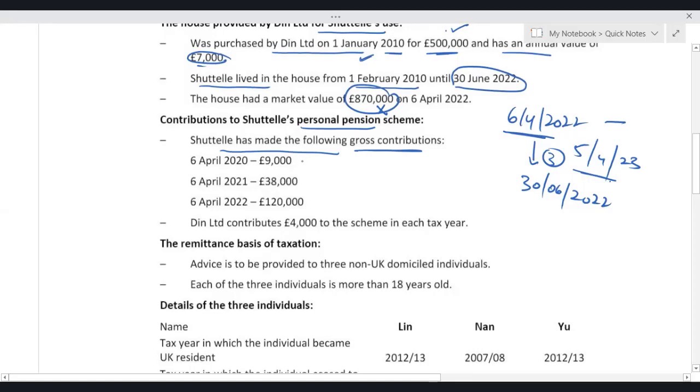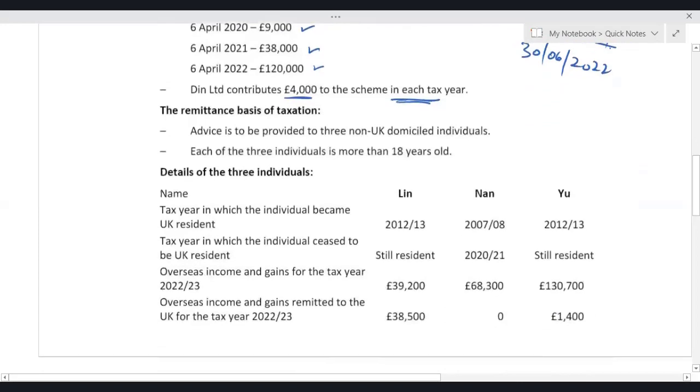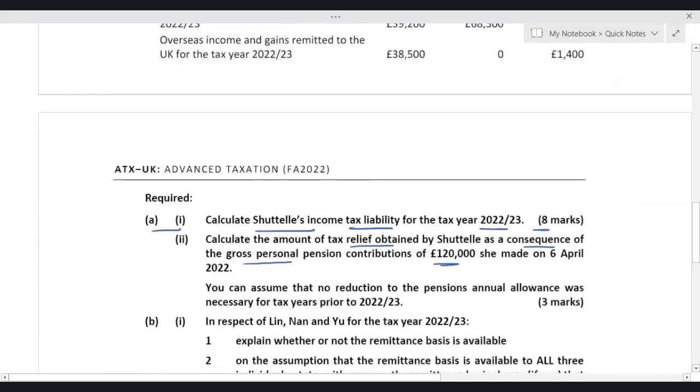So from 6 April 2020, Shuttle contributed gross 9,000, then 38, then 120. The Limited employer company also contributed 4,000 to the scheme in each tax year. Remittance basis is not relevant right now for us because we're just focusing on calculating income tax liability for the tax year 22-23.